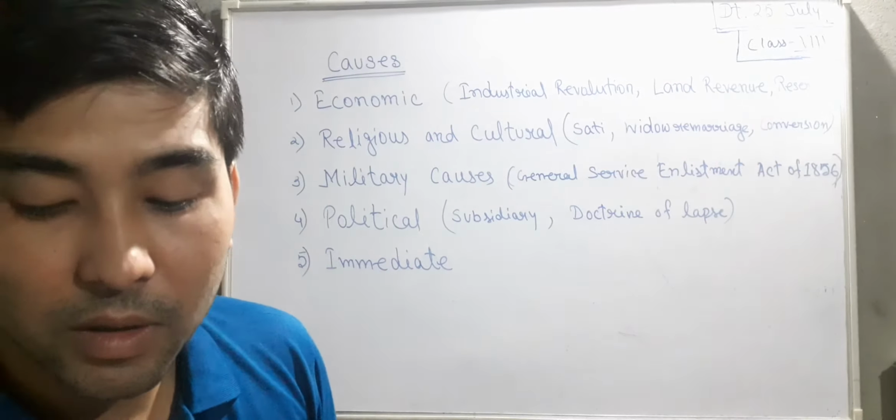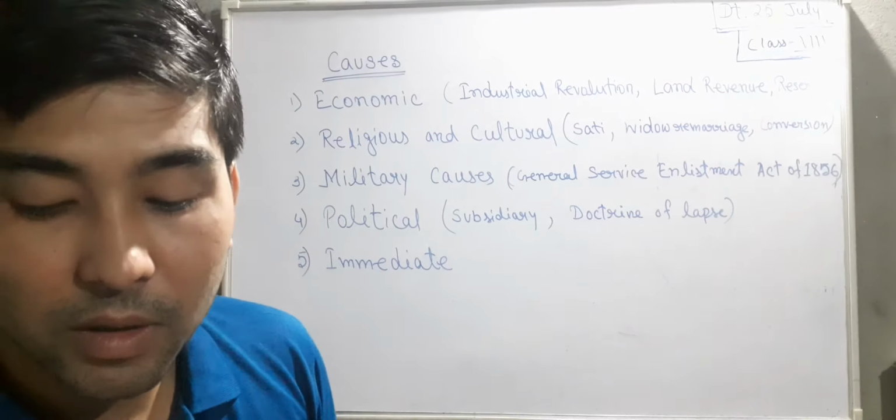The doctrine of lapse, the next point within political causes, is that if there is no natural heir of a king, then the particular kingdom will transfer to the British Raj. Then some other examples were there within political causes where some kingdoms were taken in the name of misgovernance.